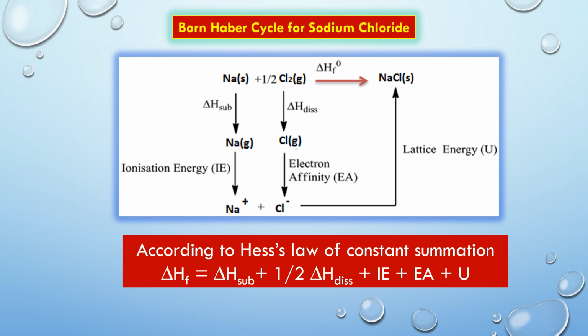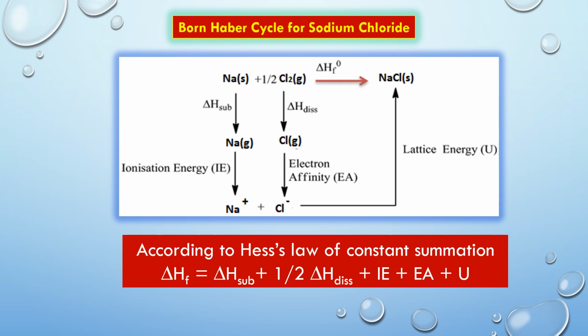According to Hess's law, the enthalpy of formation of sodium chloride should be the same irrespective of the fact whether it takes place directly in one step or through a number of steps. Delta HF is equal to delta H sublimation plus ionization energy plus half delta H dissociation plus electron affinity plus lattice energy.